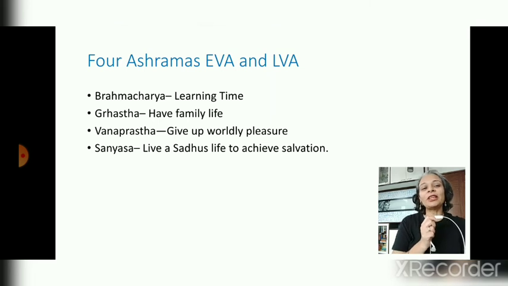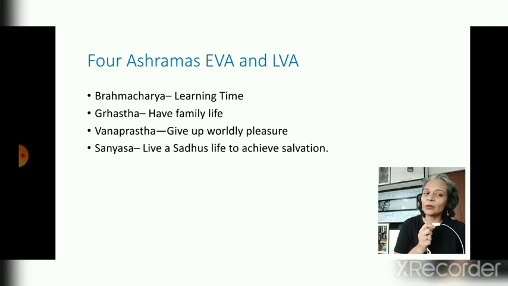Then from 50 years, once your kids have grown in the time of 25 years, you give up everything and go into the forest and start living life in the forest with simplicity. So that was the time called vanaprastha. Vana means go into the forest. Then comes sannyasa.